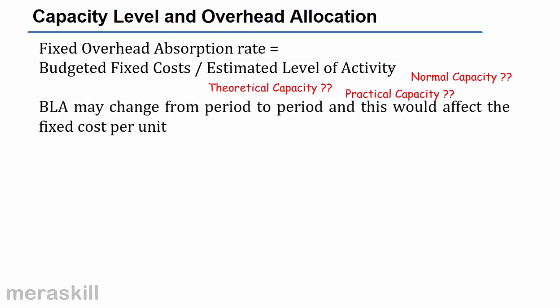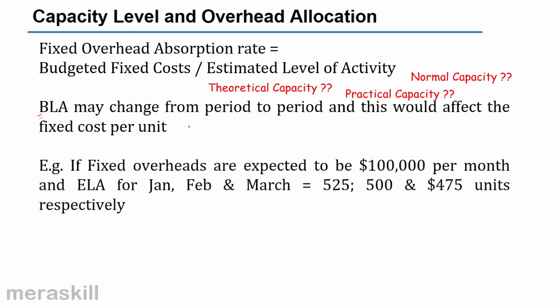The thing is, when you say estimated level of activity, the question is whether to use theoretical, practical or normal capacity. Sometimes we say budgeted level of activity. I might have budgeted something for this month, a little different for the next month, and again another one in the third month, maybe because of the seasonal fluctuations. Clear? So if I use this budgeted level of activity, it would change from period to period, and the fixed cost per unit will change.